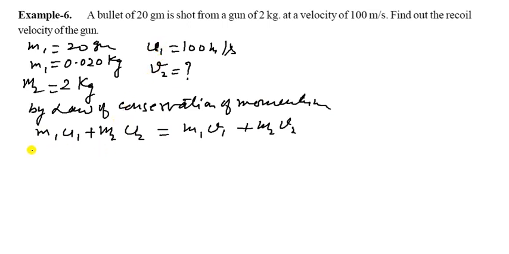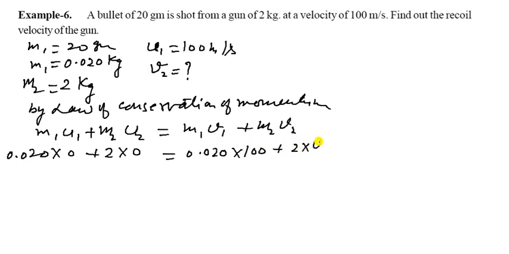What will happen in this? By the law of conservation of momentum, M1 U1 plus M2 U2 is equal to M1 V1 plus M2 V2. It is your V1, not U1. So M1 is given as 20, but U1 is 0.